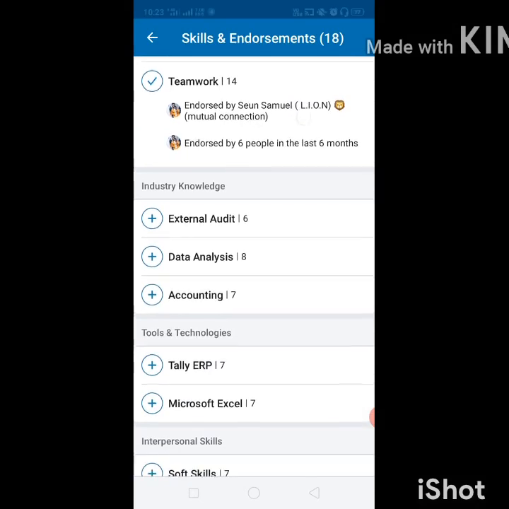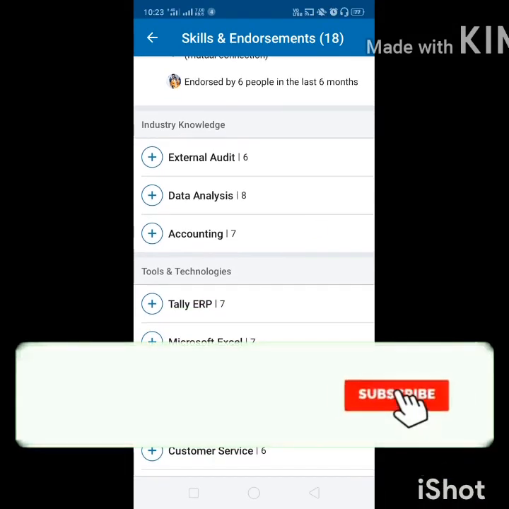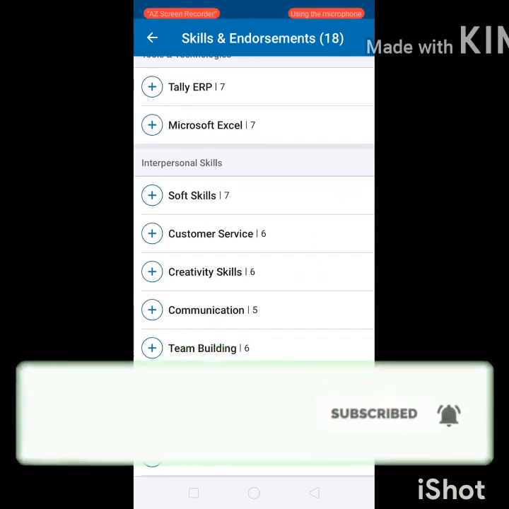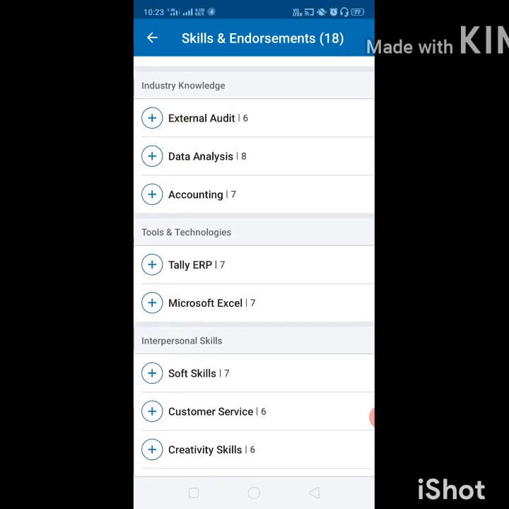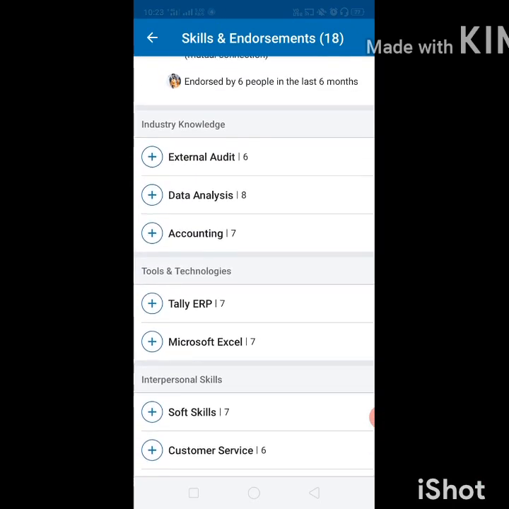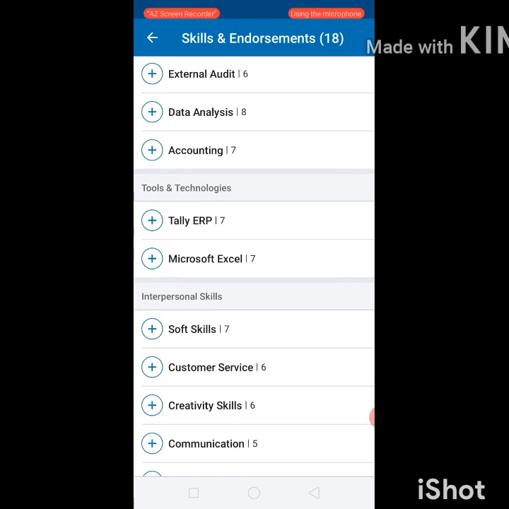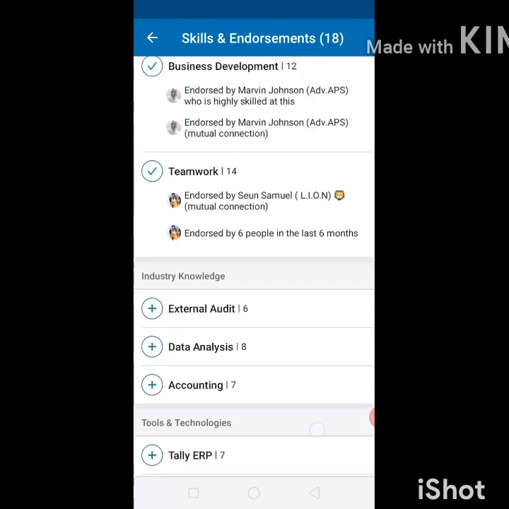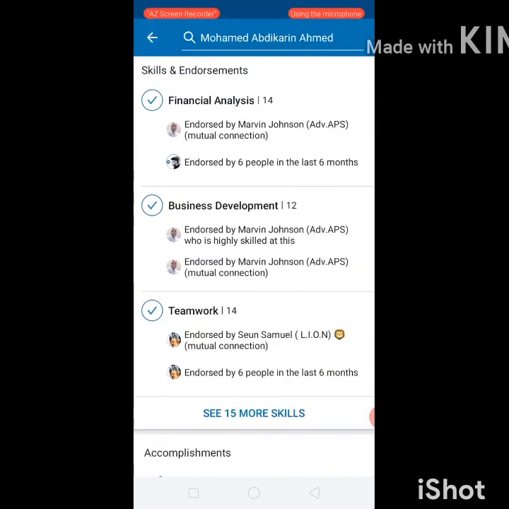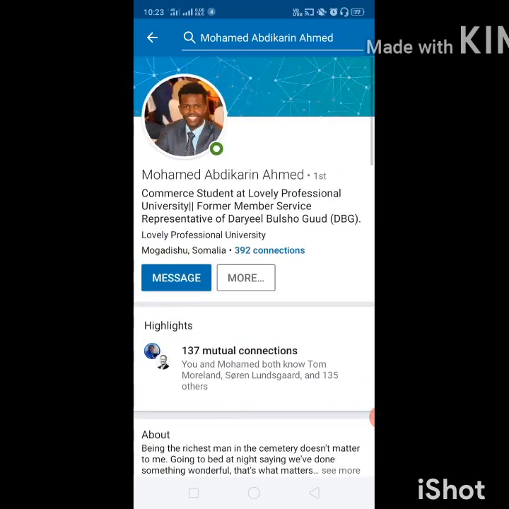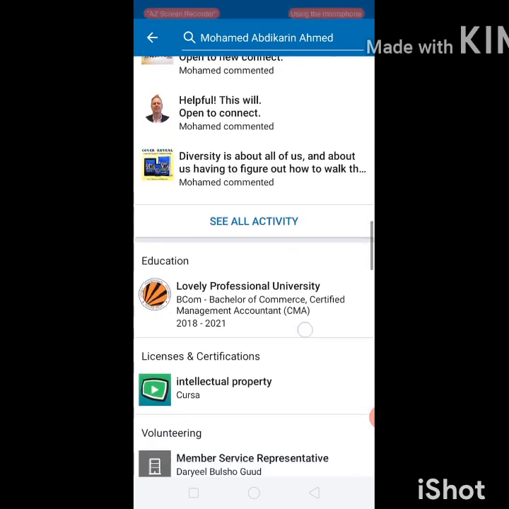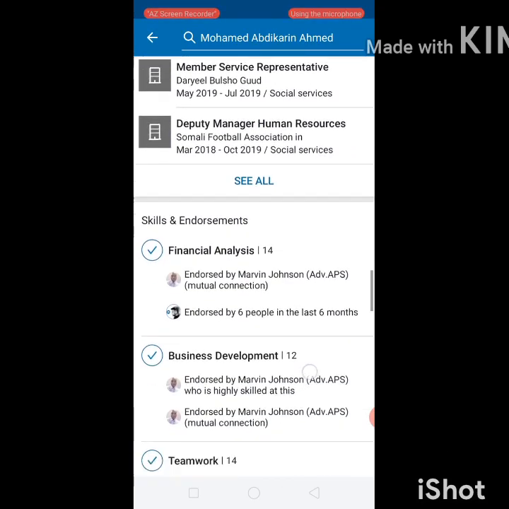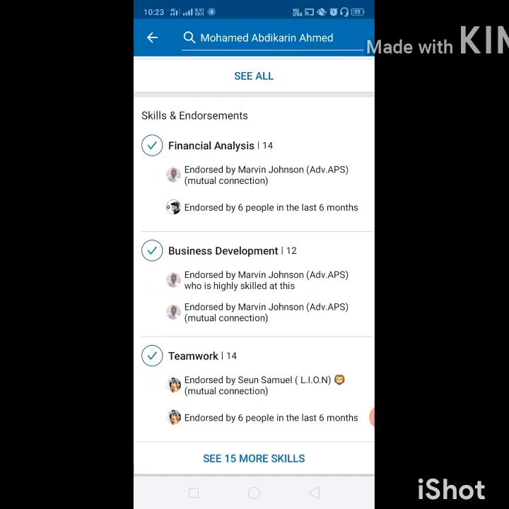So there are other skills also mentioned on this person's profile. So whenever you have to endorse any skill of any person, again I tell you, go to their profile main page, go down to the skills and endorsement section,